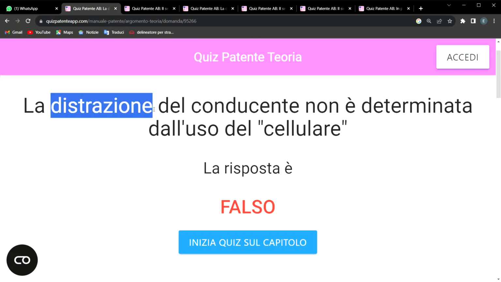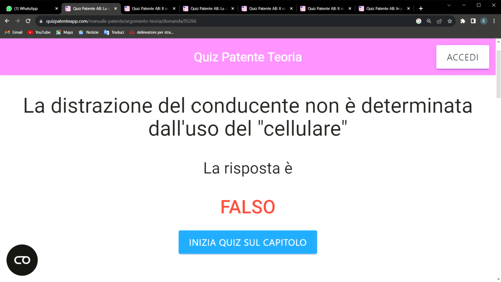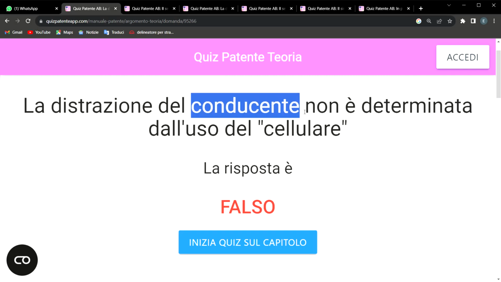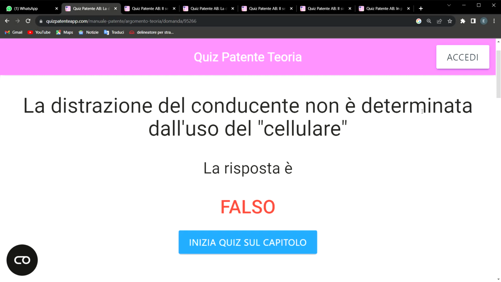Distrazione in English simply means distraction. Conducente simply means driver. When we are talking about the conducente, we are simply talking about someone driving the vehicle, someone driving the motor. So in English, it's known as the driver. Determinata simply means determined. Cellulare, we all know what it is in Italian: it simply means telephone. Now I want to read everything together.